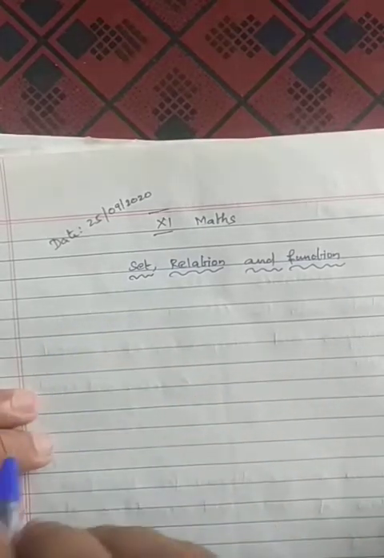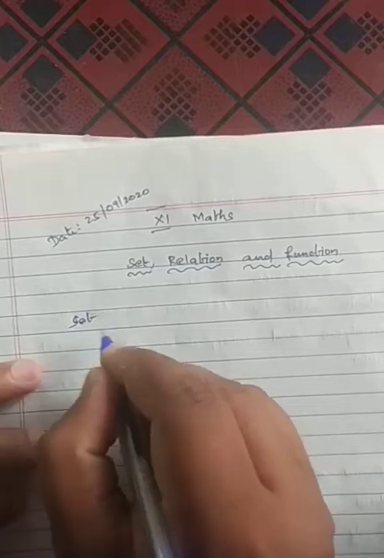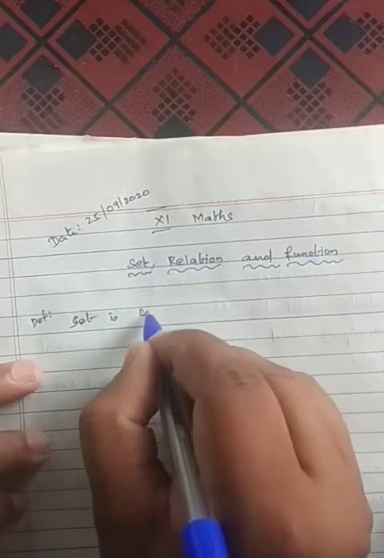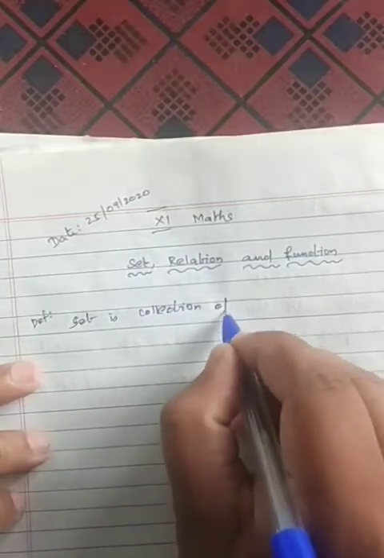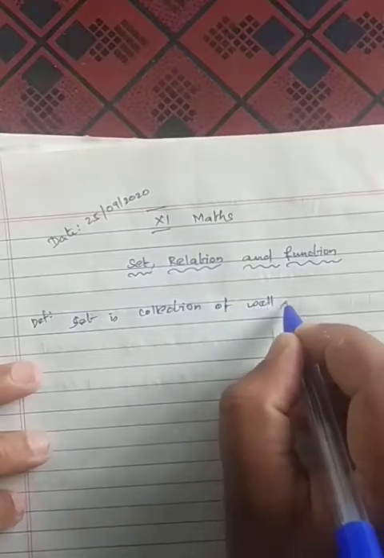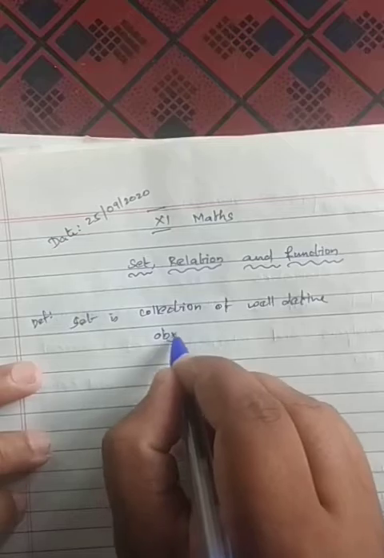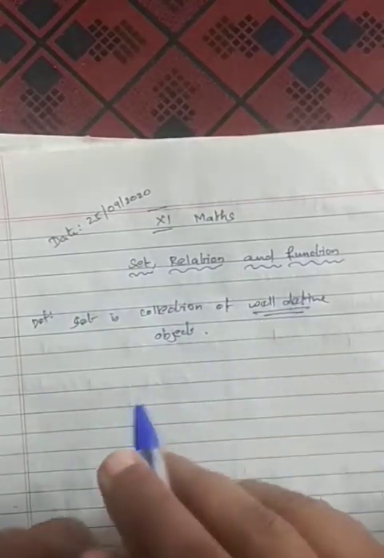Today we are going to see set, relation and function. Sets means what? As you know, a set is a collection of well-defined objects. Why have they used the word well-defined?